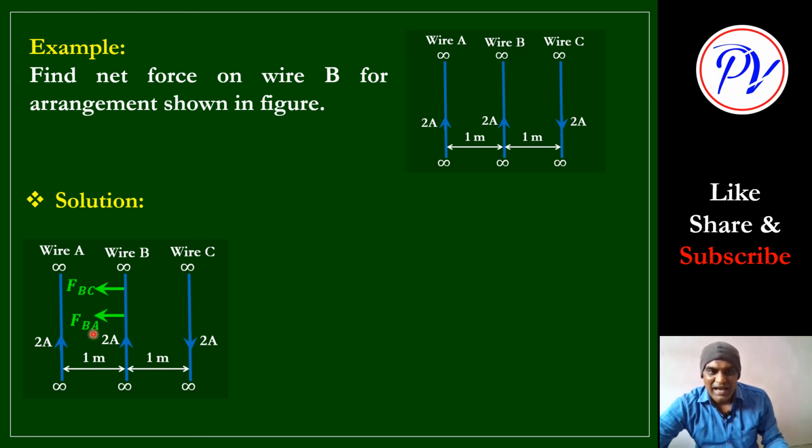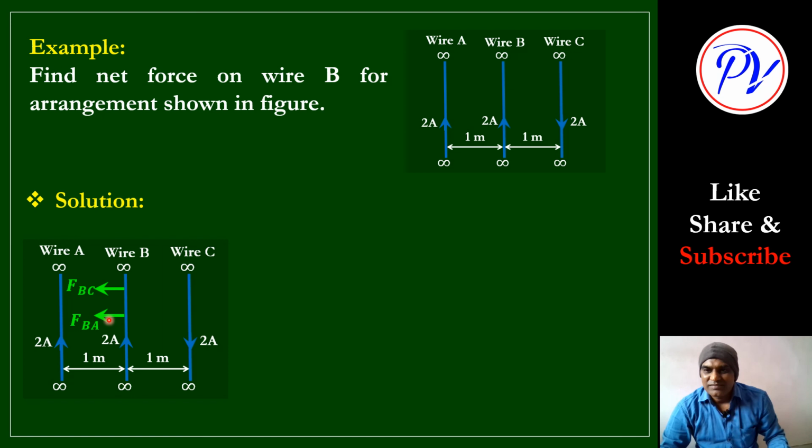So FBC and FBA are having the same direction, and the angle between them is 0. So directly we can add. If the angle is 0 between two vectors, then directly we can add the magnitudes. That will be the vector sum itself. In vectors you might have learned this: under root a square plus b square plus 2ab cos theta.